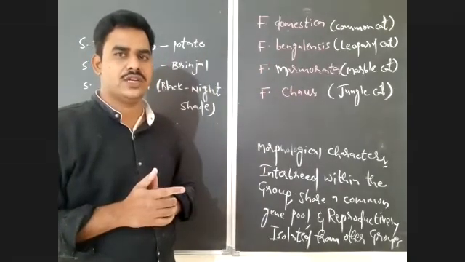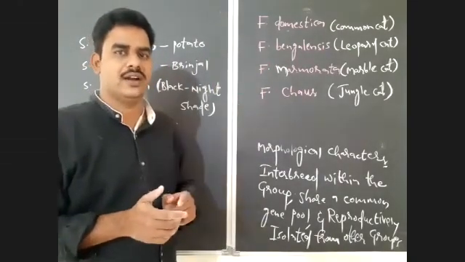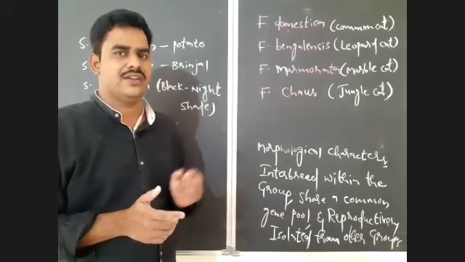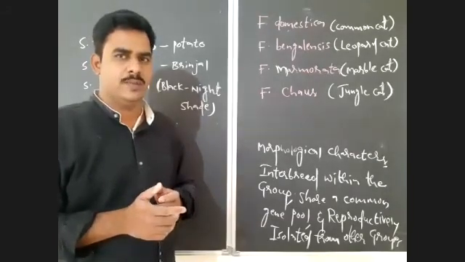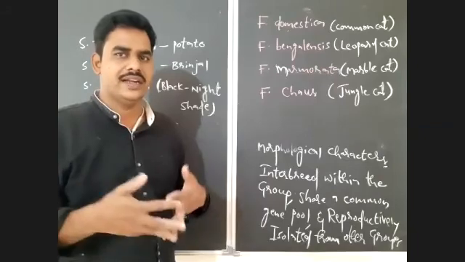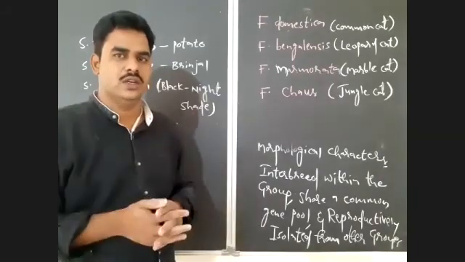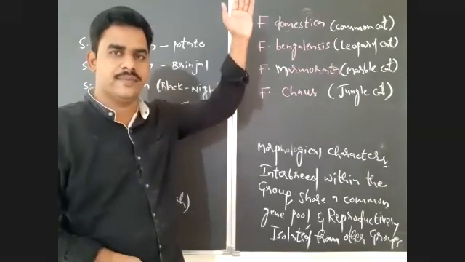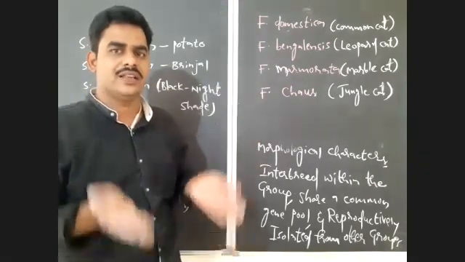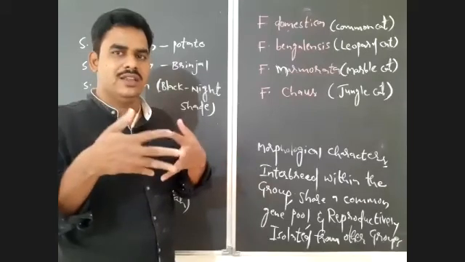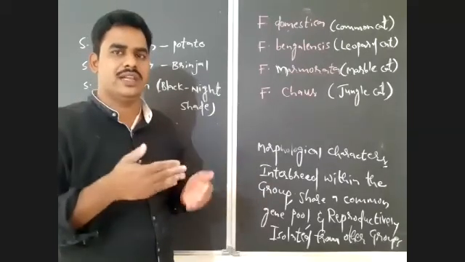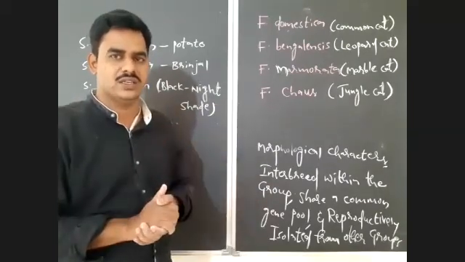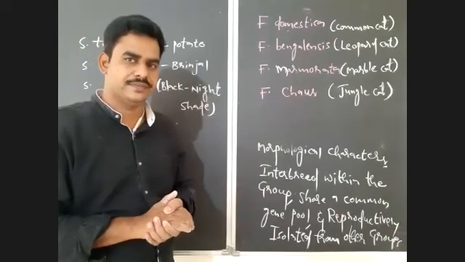As I already mentioned, whenever you move in descending order, the number of organisms will decrease, but the relationship or similarities between the organisms will increase. Whenever you move in ascending order from species to kingdom, the number of organisms will increase, but the relationship or similarity between the organisms will decrease. So you should notice that also.